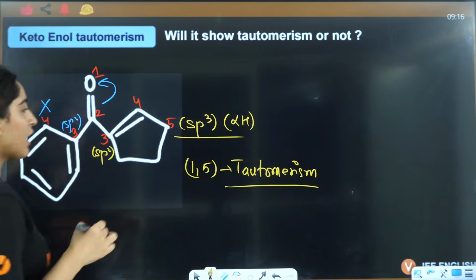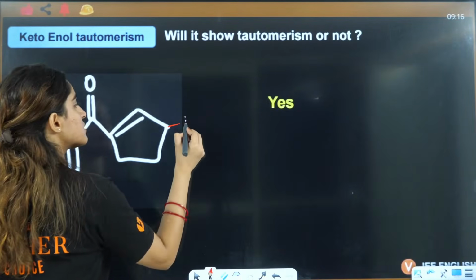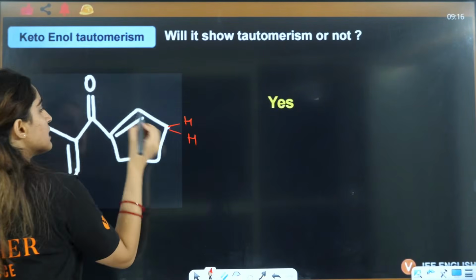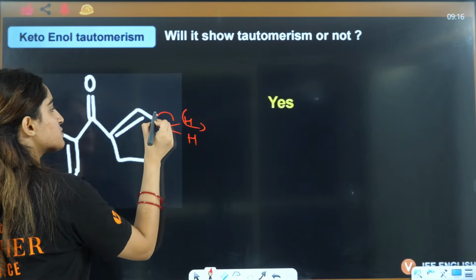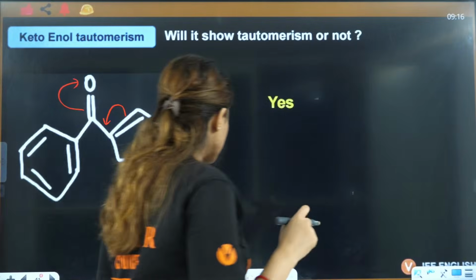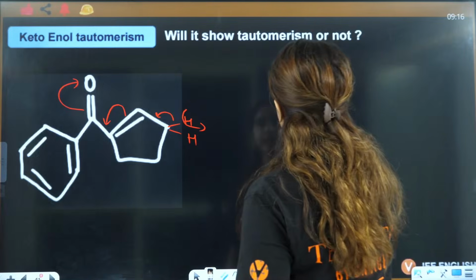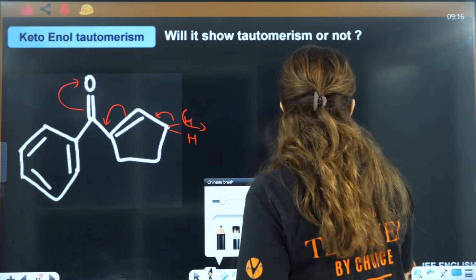Okay, 1,5 system tautomerism is going to show. And how is it going to show? This is hydrogen, this is hydrogen. This hydrogen will leave, and this will jump here, this will jump here, this will jump here, and that's how a very beautiful tautomerism we can see over here, right? Beautiful tautomerism we can see over here.